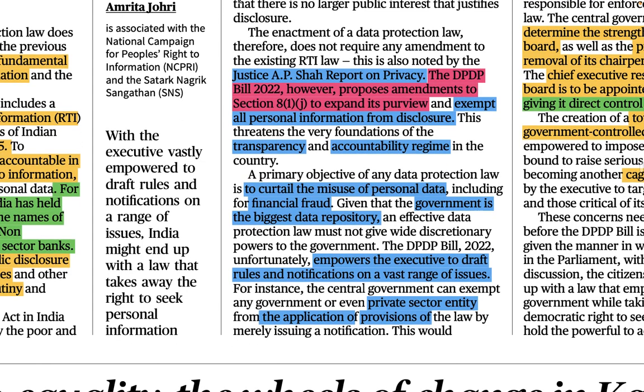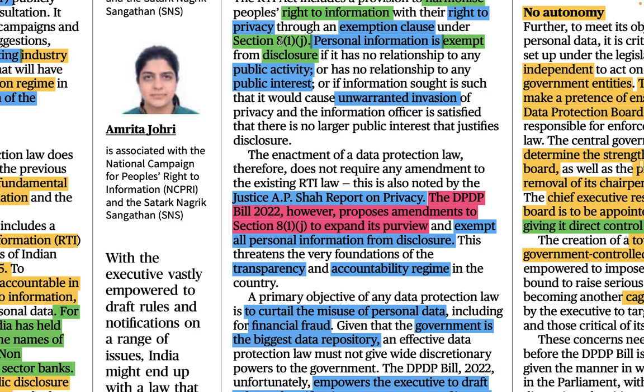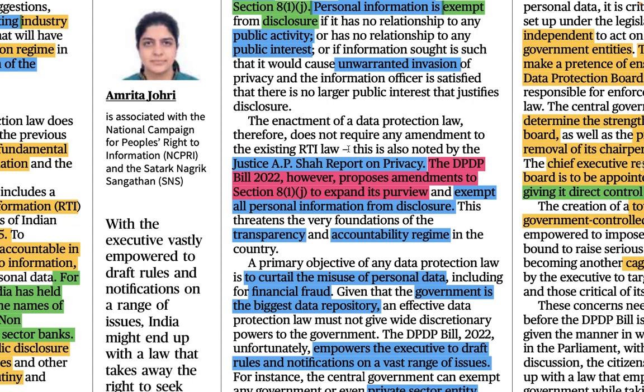Now next, the enactment of a data protection law therefore does not require any amendment to the existing RTI law. So that means everything is already given. This particular section actually talks about these three things. So if everything is already given, then the government should not make further amendments into this. This is also noted by the Justice AP Shah report on privacy, that the public interest and the RTI should not be tinkered with, means there should not be any changes brought into the RTI.